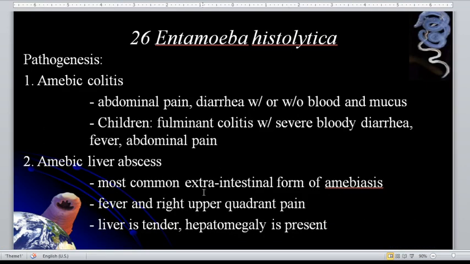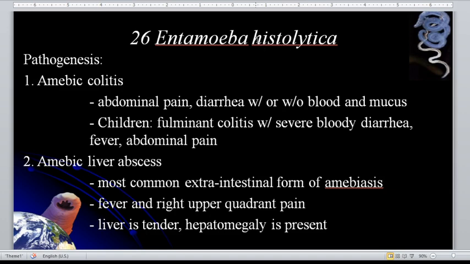So pathogenesis for Entamoeba histolytica. Okay, so we have here the amoebic colitis. Amoebic colitis displays the symptoms of abdominal pain, diarrhea with or without blood, and mucus. Bakit possible na magkaroon ng blood sa stool sample ng isang individual that has amoebic colitis caused by Entamoeba histolytica?